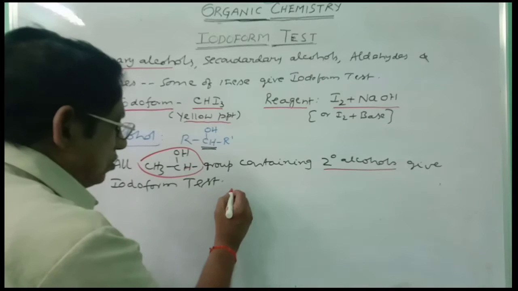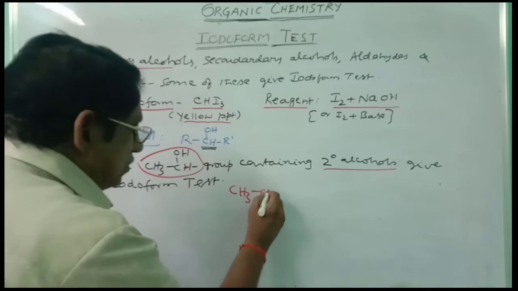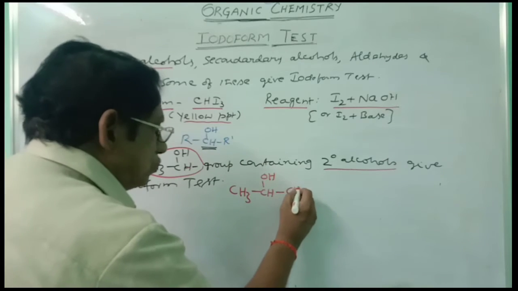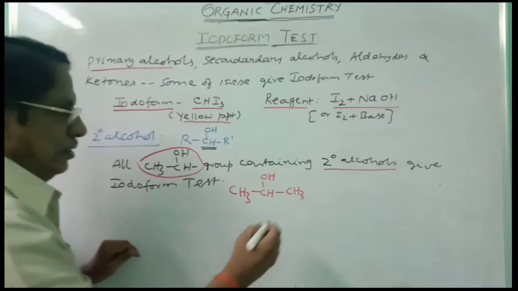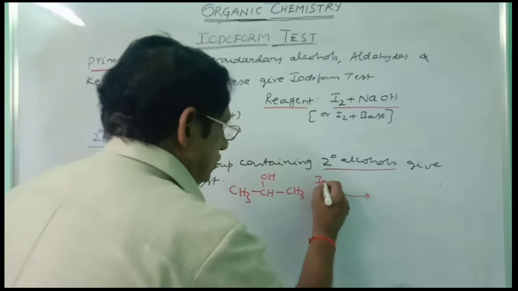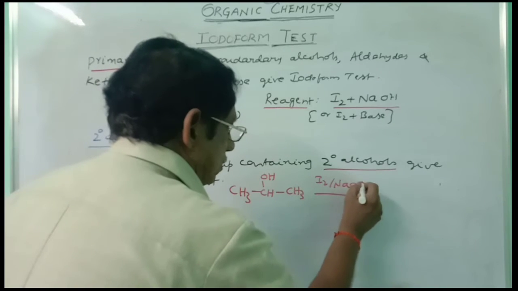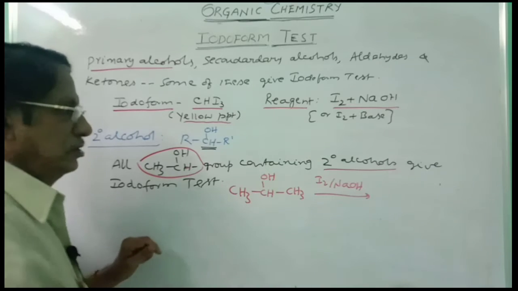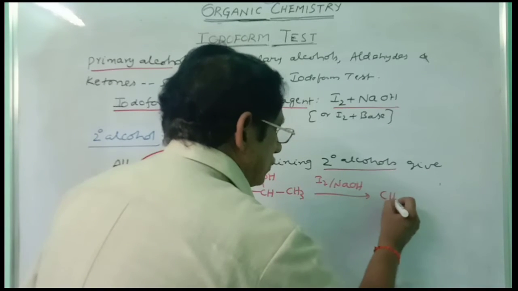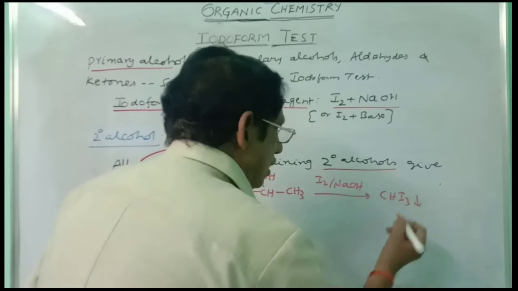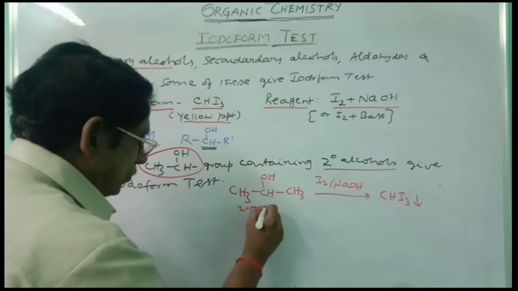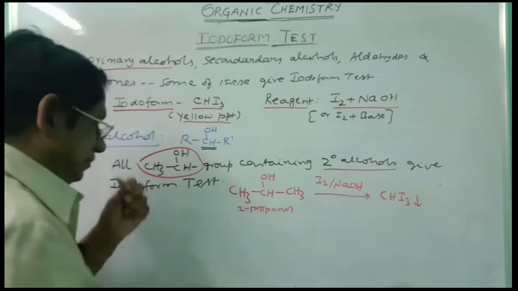You can take for example CH3CHOHCH3, 2-propanol, with I2 plus NaOH. This contains the CH3CHOH group. So this gives iodoform, CHI3. This is 2-propanol, isopropyl alcohol.